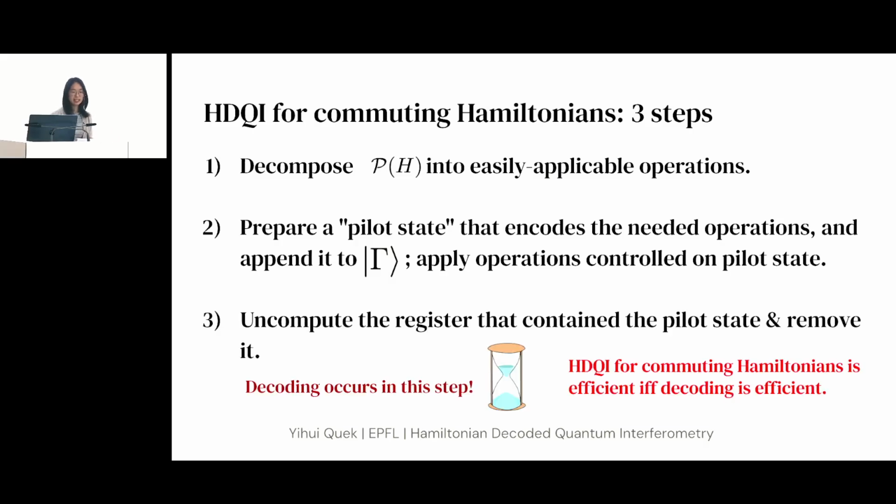So then after that, the third step is where the decoding actually happens. You have to uncompute the register that contained the pilot state, and then you have to remove it, and this is the step where decoding occurs. So HDQI for commuting Hamiltonians is literally just these three steps, and steps 1 and 2 are always efficient. Step 3 could be inefficient because there's an important caveat here, which is that this whole thing is efficient only if the decoding is efficient.